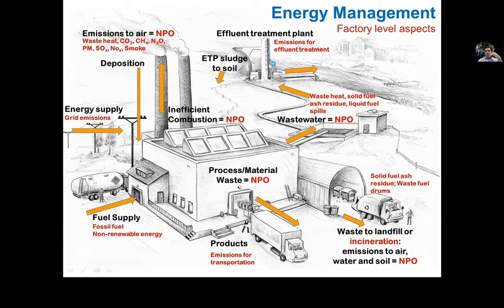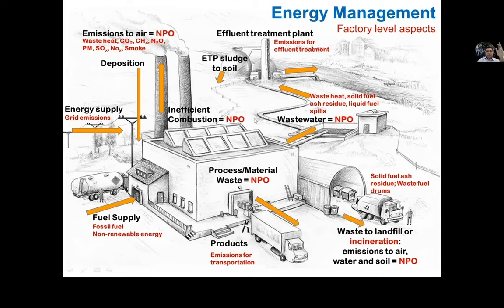Treatment also requires generally more energy, and then there are emissions because of that. Then the sludge goes out to the soil, and even during biological treatment, emissions like methane are emitted as well.